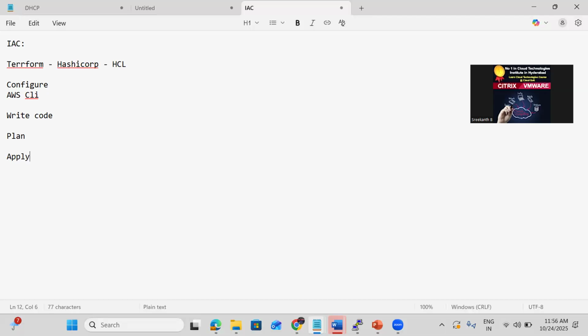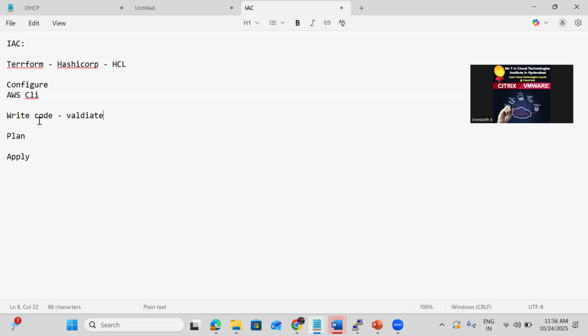We also need to validate. Plan will show the blueprint of whatever resources are getting provisioned, and apply is going to create the resources.